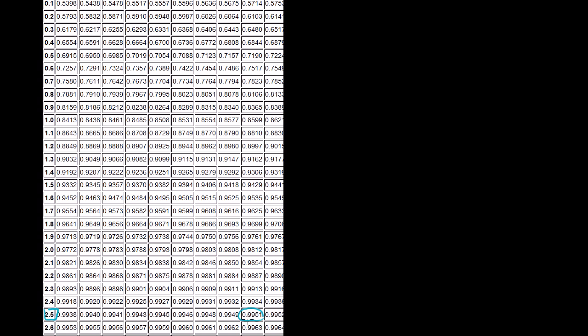So this value right here gives us the whole cumulative area up to that point. If you look at the entire distribution, this is the mean right over here. This tells us that this is 2.5 standard deviations above the mean, so 2.5 times the standard deviation of the sampling distribution.